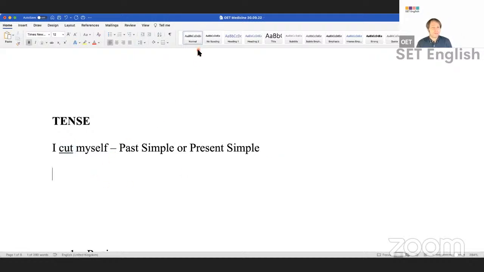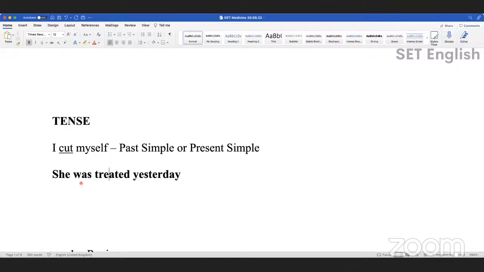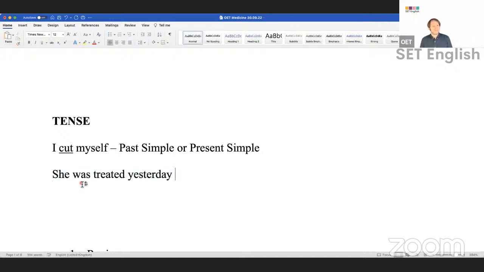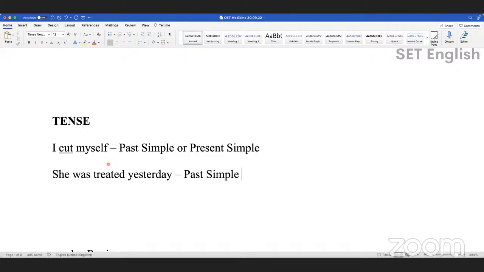Let's try this again then. This is a good game. She was treated yesterday. What tense is that? Past simple. This is again, I'm trying to trick you. Is passive a tense? Passive is not a tense, right? The passive is a voice. So we can just say the answer is past simple. We say it's a voice, not a tense.